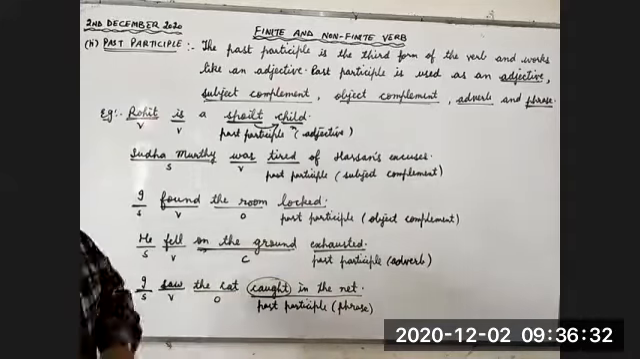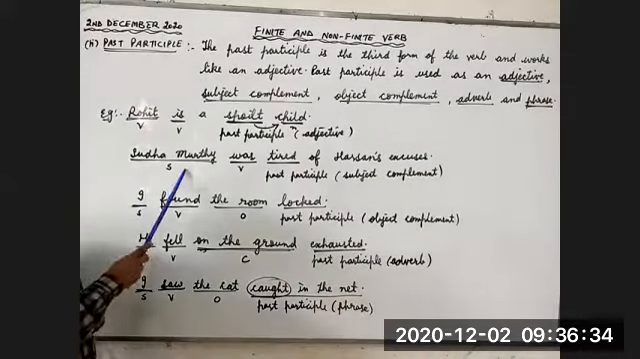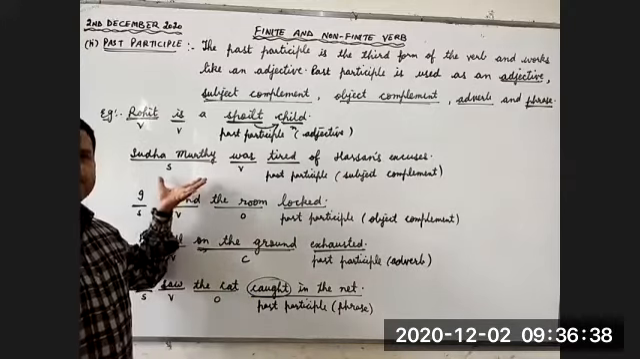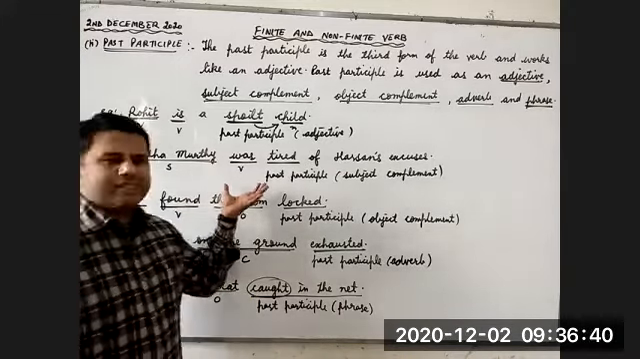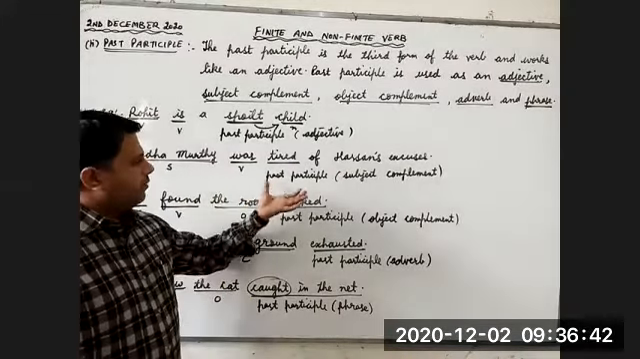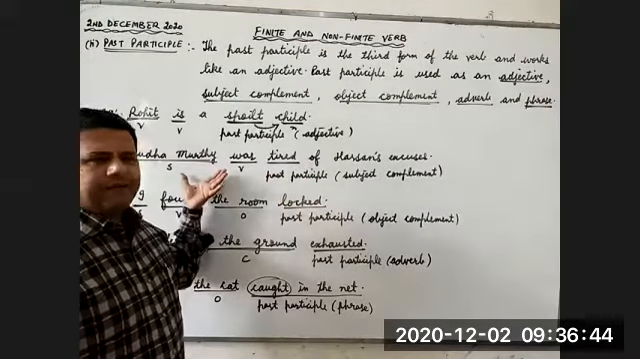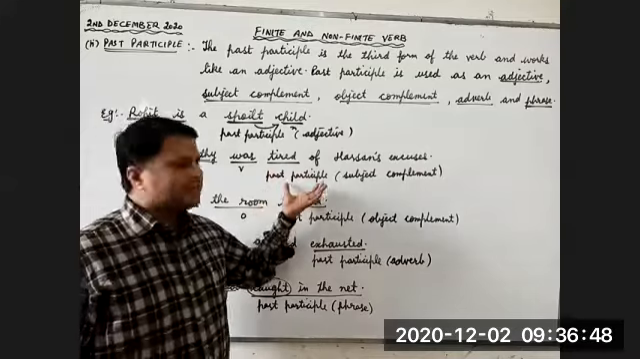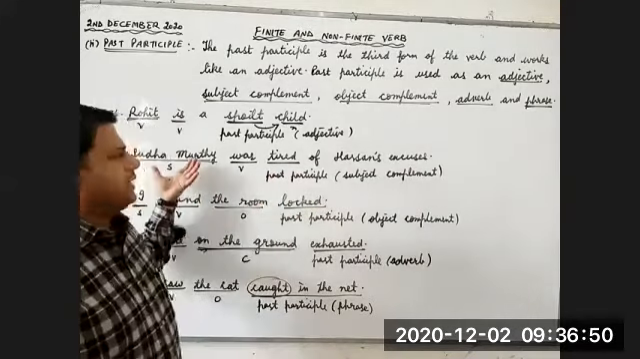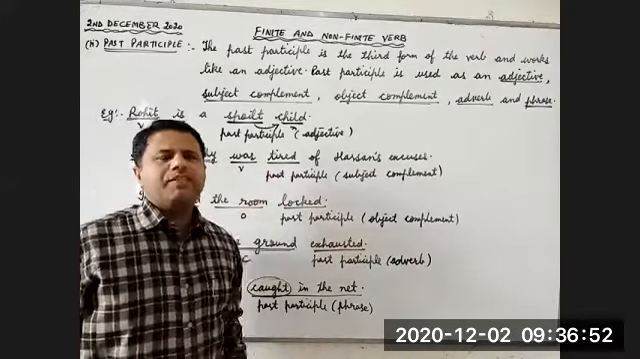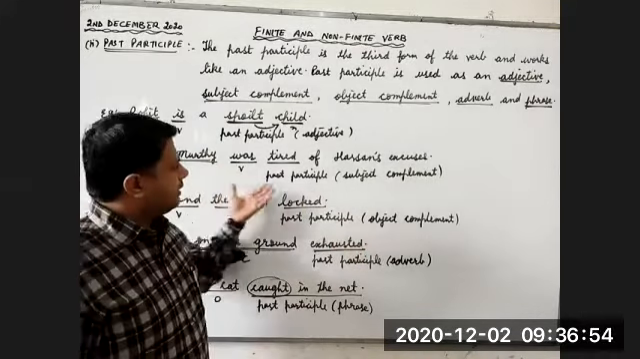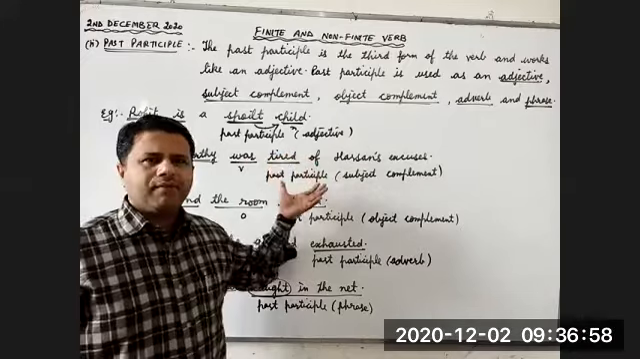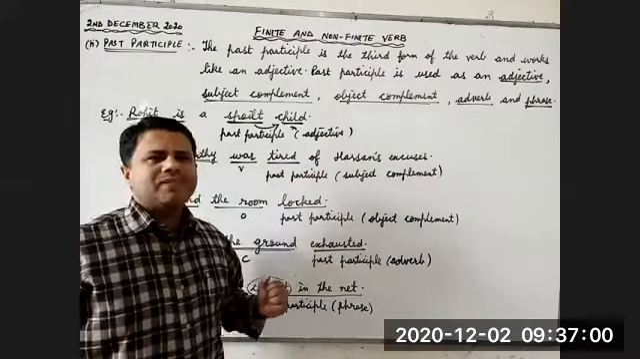Look at the second example. Sudha Murthy was tired of excuses. Sudha Murthy is the subject. Was is the finite verb. Now, what happened to Sudha Murthy? Now we are discussing something more about the subject. We are giving some more information about the subject. So here, tired. Tired is an adjective. It is third form of the verb, but here it is used as an adjective.